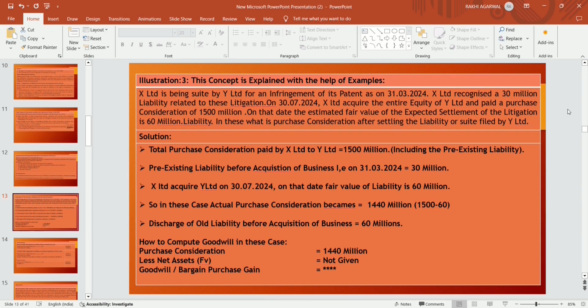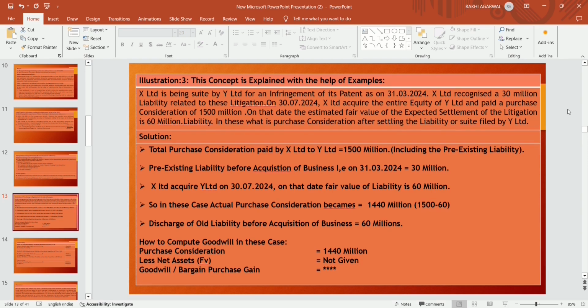The actual purchase consideration which becomes part of the business combination is 1500 minus 60 million, because 60 million is paid for the pre-existing liability, which should be charged to the profit and loss account and should not become a part of purchase consideration or be accounted as business combination accounting. 1500 million minus 60 million becomes 1440 millions.